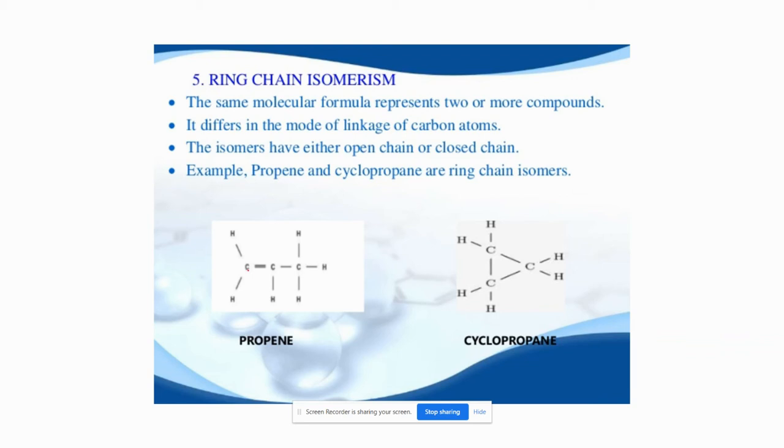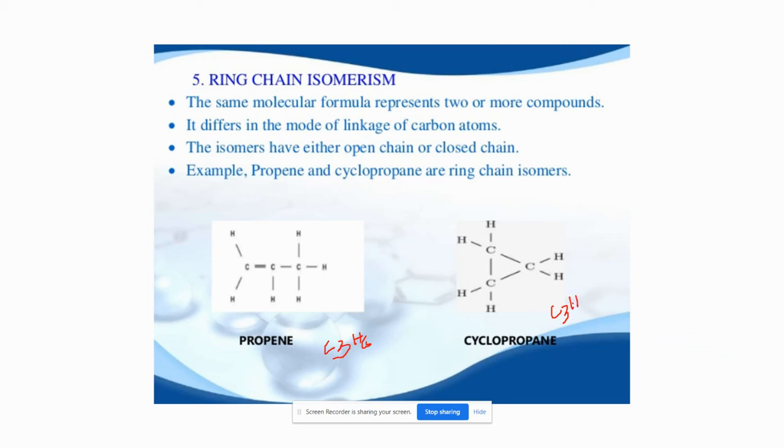Propene: we know 1, 2, 3, 3 carbons, C3, and 1, 2, 3, 4, 5, 6 hydrogens. So C3H6 is the molecular formula. For cyclopropane, 1, 2, 3, again 3 carbons, and 1, 2, 3, 4, 5, 6 hydrogens.